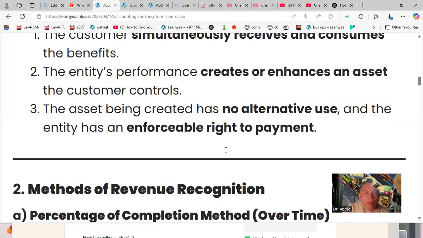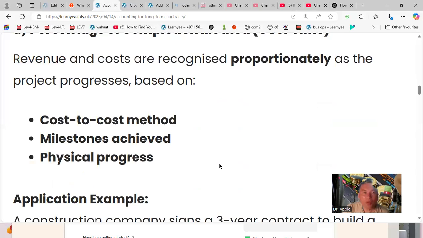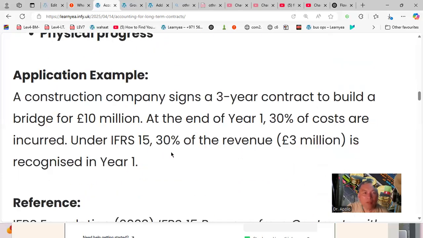Another thing is methods of revenue recognition. The percentage of completion method is over time. Revenue and costs are recognized proportionately as the project progresses, based on cost-to-cost method, milestones, or physical values. Application example: a construction company signed a 3-year contract to build a bridge worth 10 million. At the end of year one, 30% of costs are incurred. Under the rule, 30% of the revenue is recognizable this year.